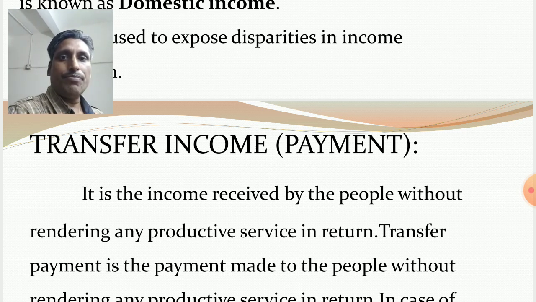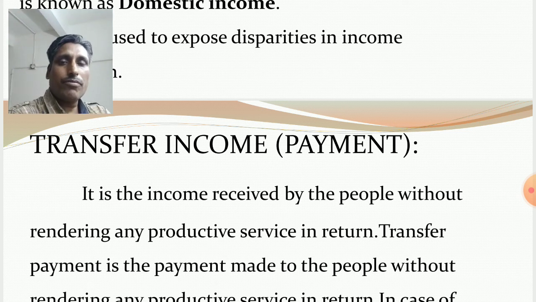But in return, people do not contribute towards the production of goods and services in the economy. They do not contribute anything.